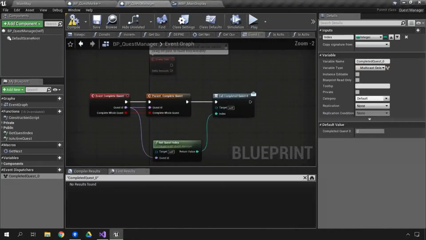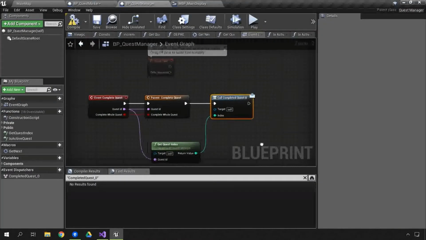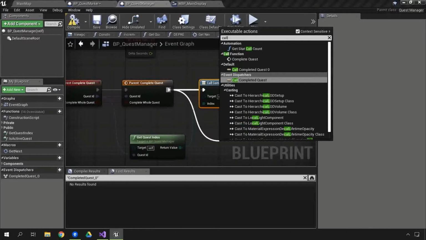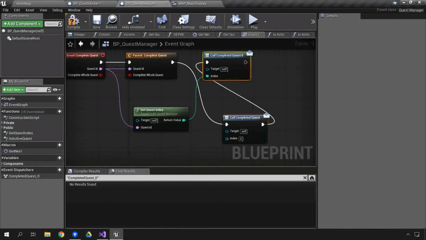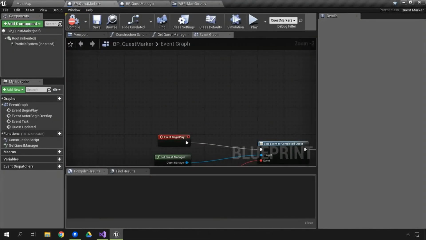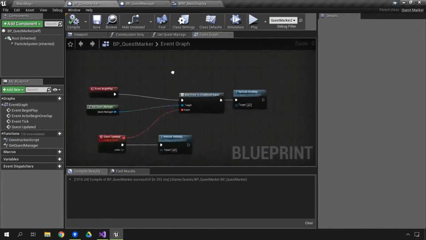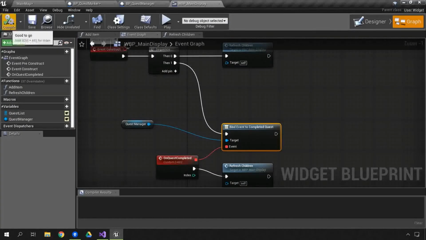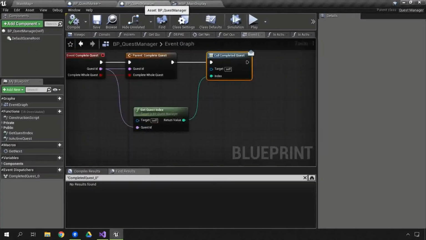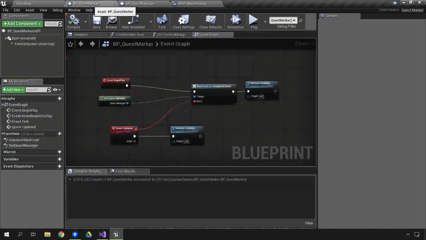So what we're just going to have to do is in our quest manager, instead of calling CompletedQuest_0, we are going to call CompletedQuest. And then we can remove the CompletedQuest_0 call, and we can hook up the index into the parameter of that delegate. Now let's have a go at compiling here, and we'll compile over in the quest marker as well, see if it updates things. Seems to have updated correctly, and the main display we'll just compile that and make sure. And finally, because we don't have that event dispatcher anymore in quest manager, let's go ahead and delete it and go and check that everything is working all right.